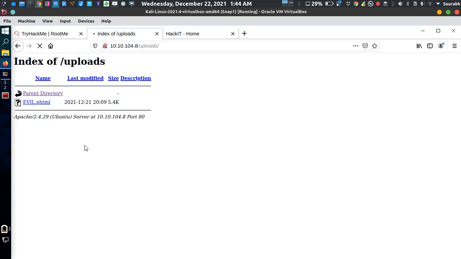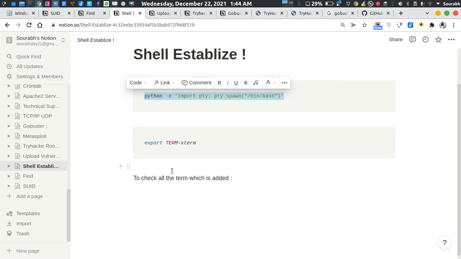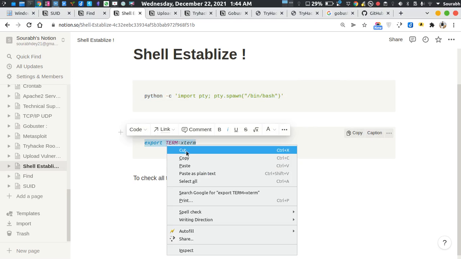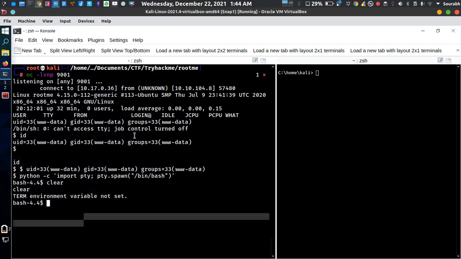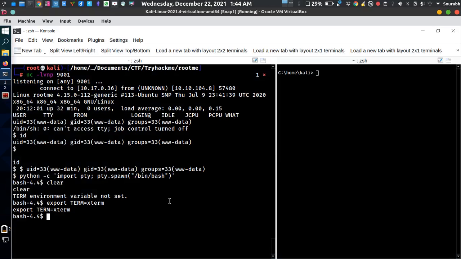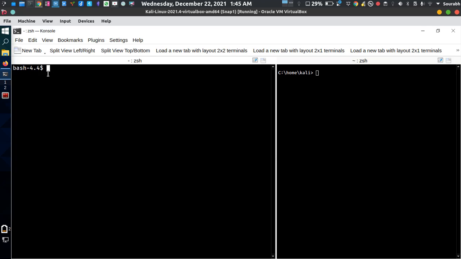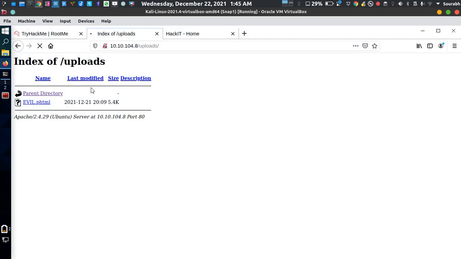For importing the environment variable, you need to just use this command, paste it over here and hit enter. As you can see, the TERM environment variable is now set on the web server itself. So if I type clear here, the shell is going to clear, and I can use different commands in a very easy manner. Okay.